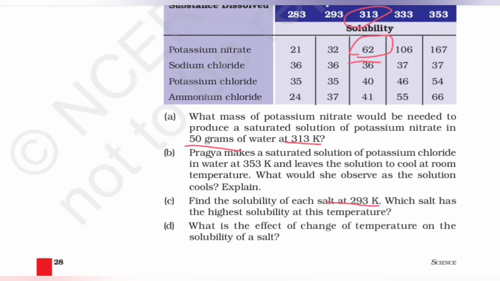When we see potassium nitrate, the solubility of each salt at 293 K, right? So when we have potassium nitrate, it is what? 32 by 100. When we have sodium chloride, it is again 36. Potassium chloride, it is 35 given. And the solubility of ammonium chloride is given as 37. So all of these would be at 293 K.